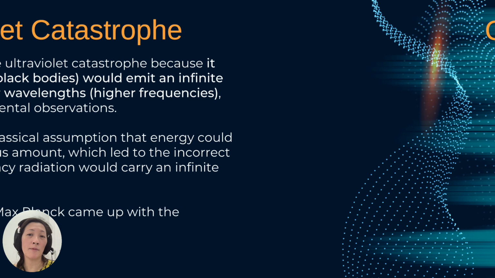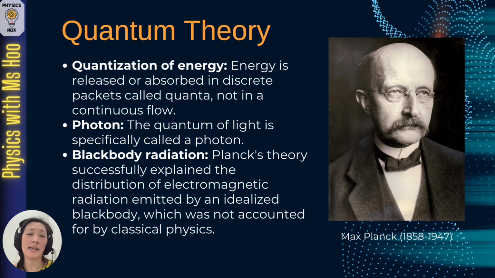So what is the quantum theory formulated by Max Planck? In terms of the quantization of energy, energy is released or absorbed in discrete packets called quanta and not in a continuous flow. He also suggested the existence of a photon, where the quantum of light is specifically called a photon. In terms of blackbody radiation, Planck's theory successfully explained the distribution of electromagnetic radiation emitted by an idealized blackbody, which was not accounted for by classical physics.